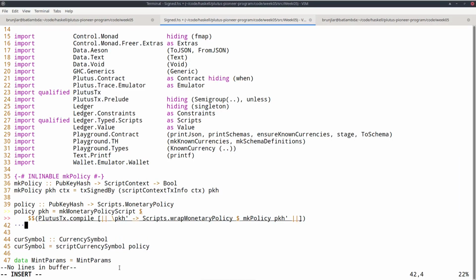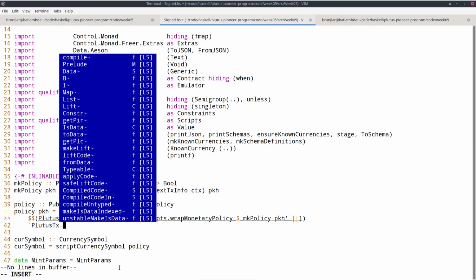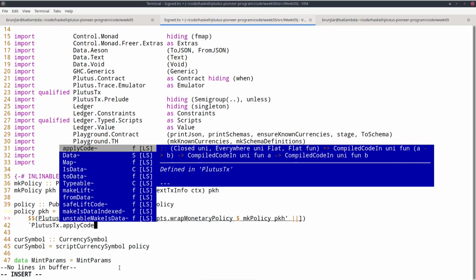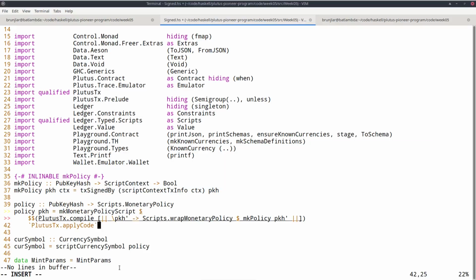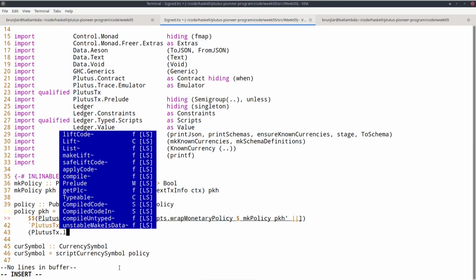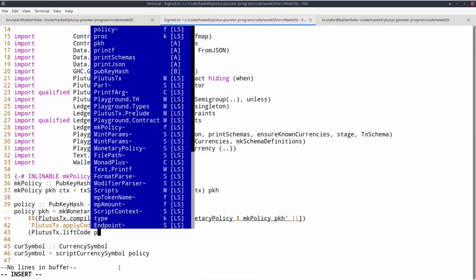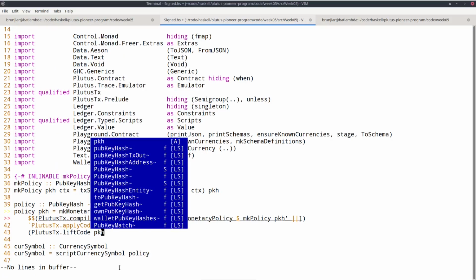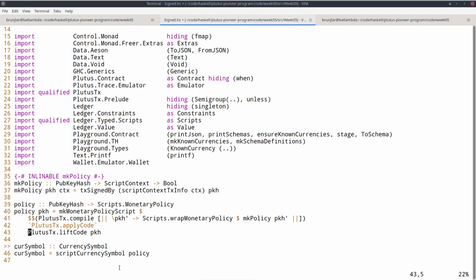So as before, I can use the Plutus Tx applyCode to actually apply this script. And also as before, I can use Plutus Tx liftCode pkh. And I don't need the parentheses.